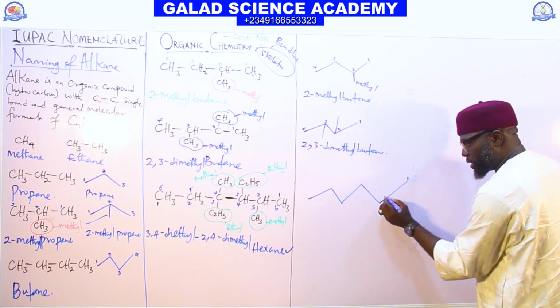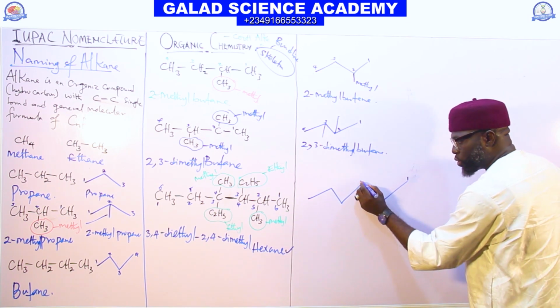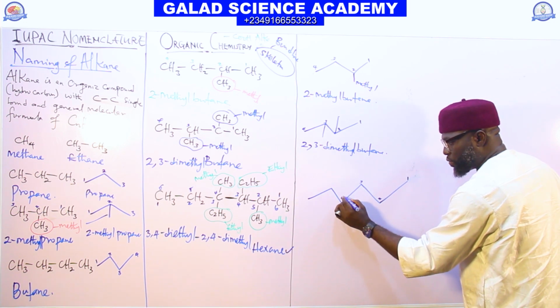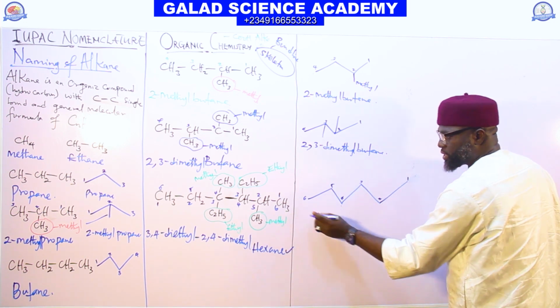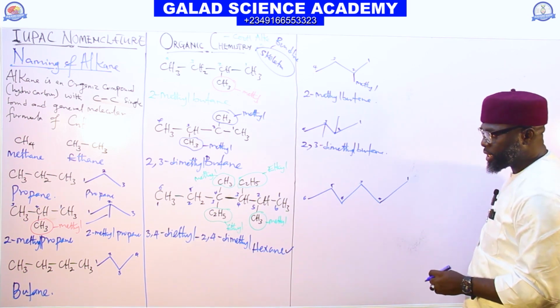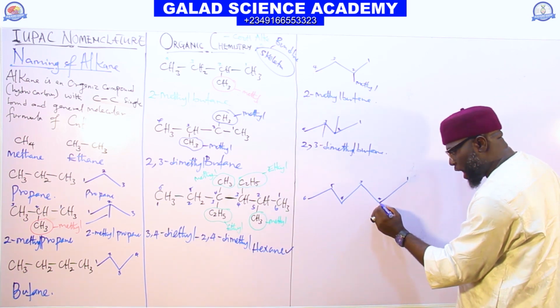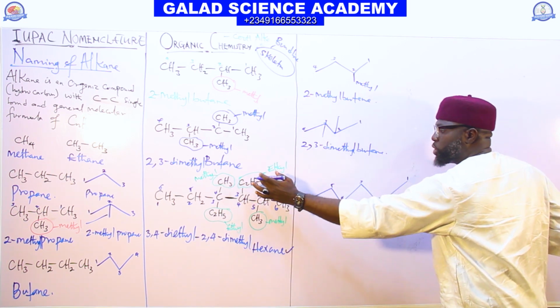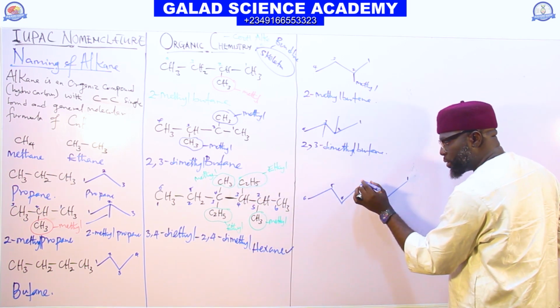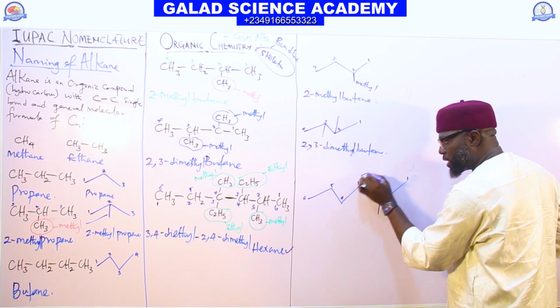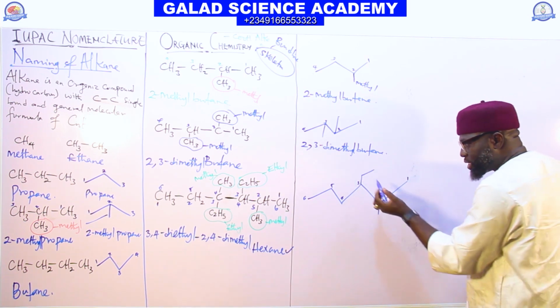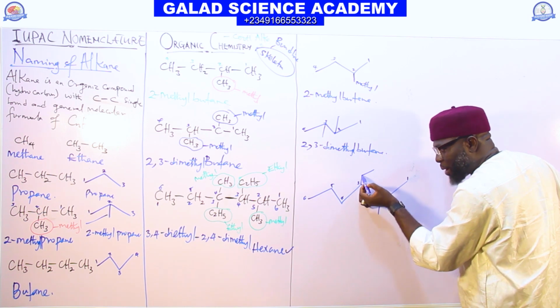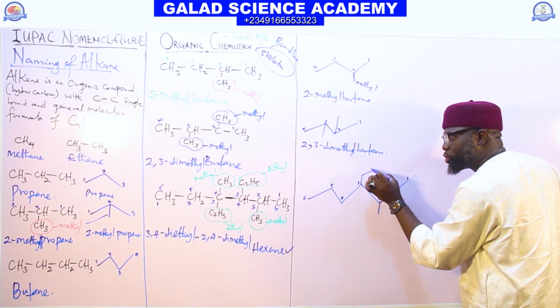Call this place 1, 2, 3, 4, 5, 6. But look at carbon 2, we have one bond here. Carbon 3 has C2H5, so at carbon 3 we have a bond like this. This one stands for 1 carbon. This is 2. It is methyl.